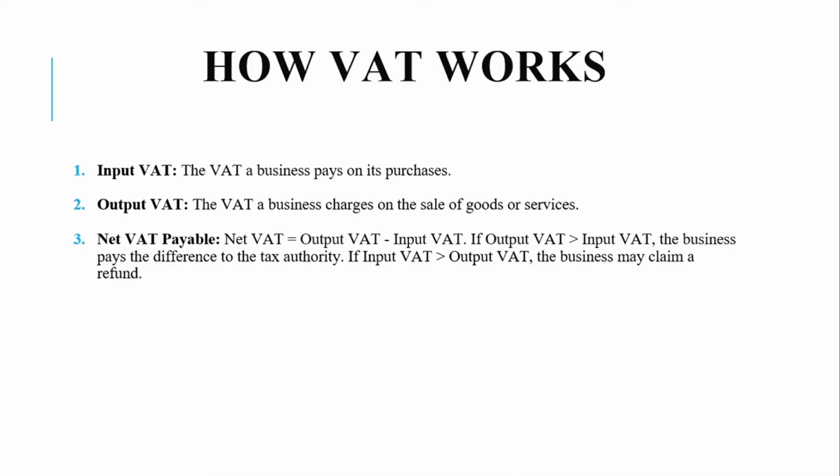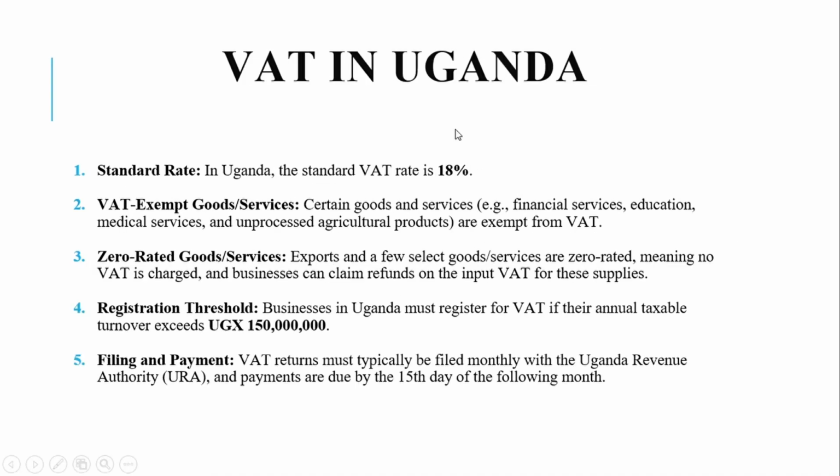VAT in Uganda, the standard rate of VAT in Uganda is 18%. Previously it was 17%, but now it is 18%.